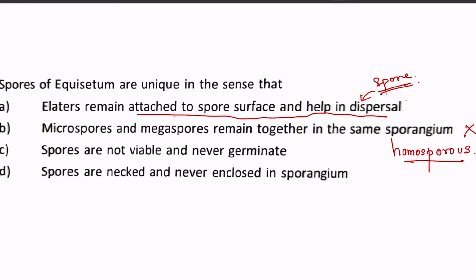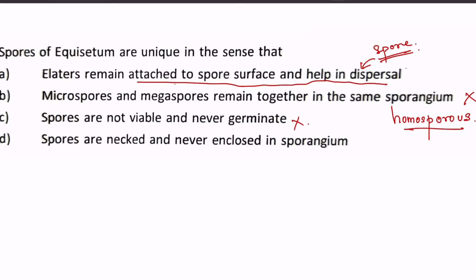Next is: spores are not viable and never germinate. It is not true at all, because they reproduce by spores only. Next is: spores are naked and never enclosed in sporangium. Again wrong, because Equisetum has prominent sporangia. The horsetails we see have good, prominent sporangium structures, which we know. So it's not true that they are not enclosed in a sporangium.